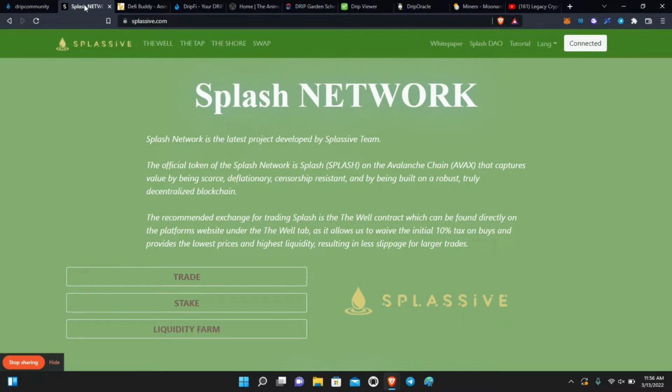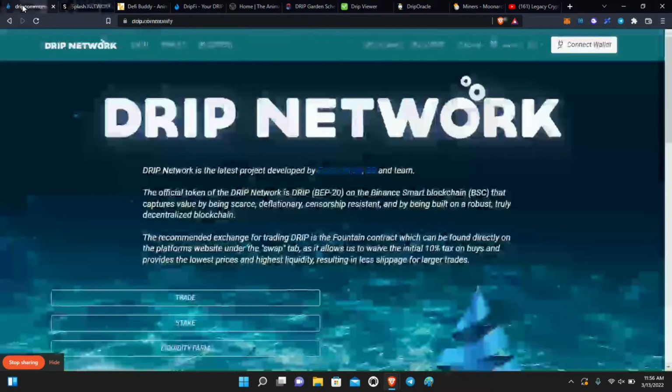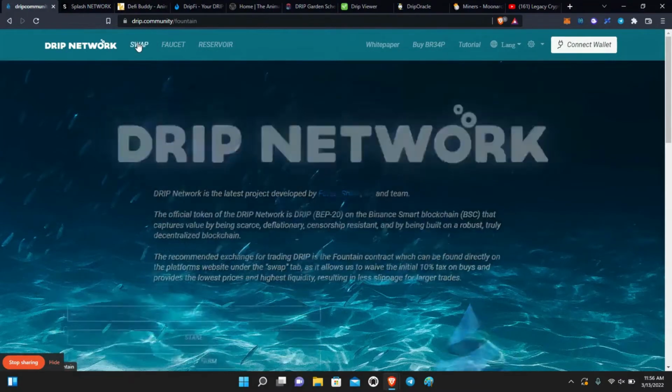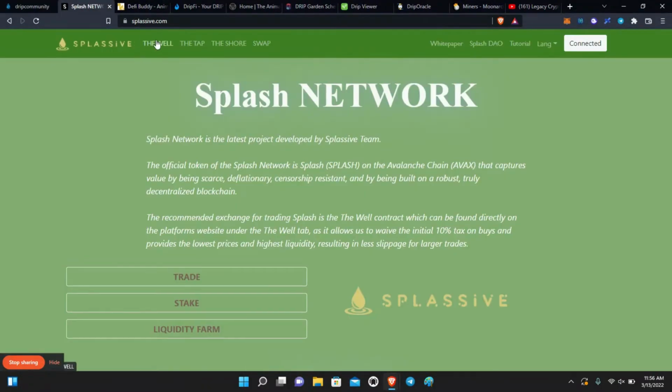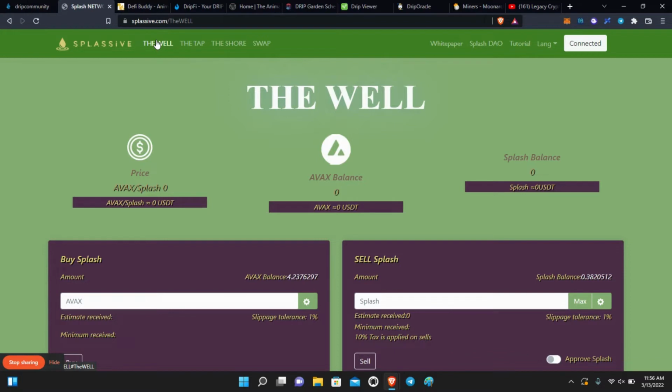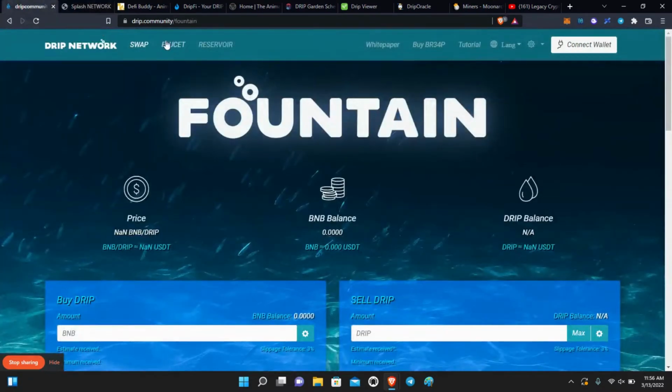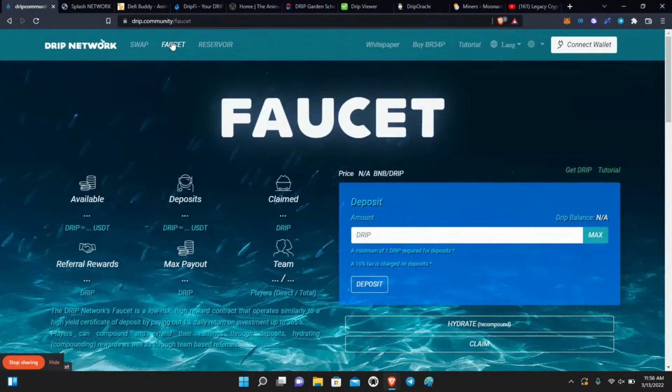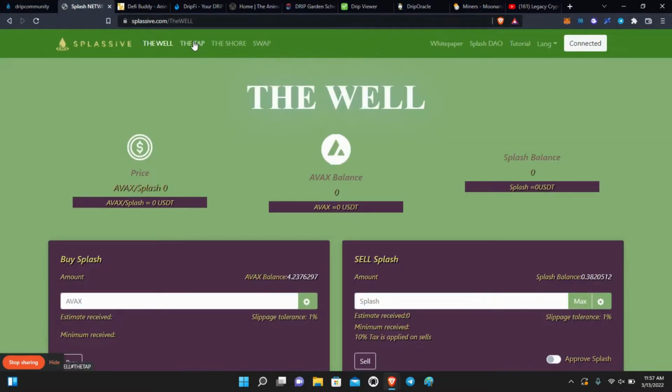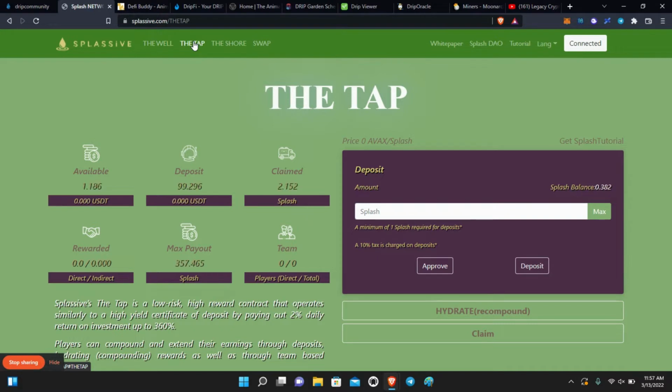Okay, so we see the home screen, Splash, Drip. Then on Drip, we go to the swap page. On Splash, it's called the well. It's the same functions. You can buy Splash here, sell Splash here. You can see the current Splash price. No different. Then we go to the faucet where we can see all of our transactions, our deposits, and our max payout claimed and available. Same thing on Splash, it's just called the tap. There's really no difference. And the thing is, folks, for all my legends and all the other people who subscribe and follow, if you know Drip, you will have no problem operating Splash.